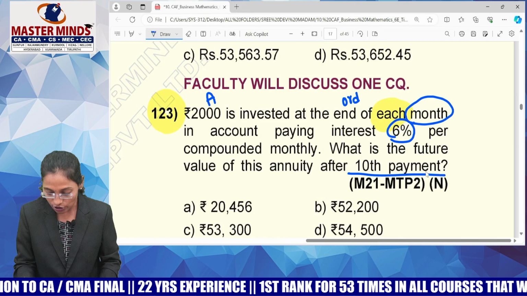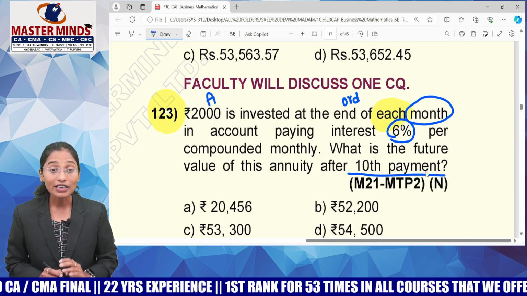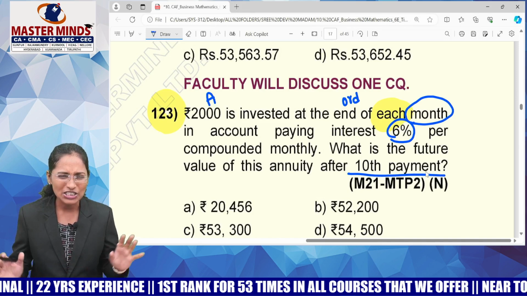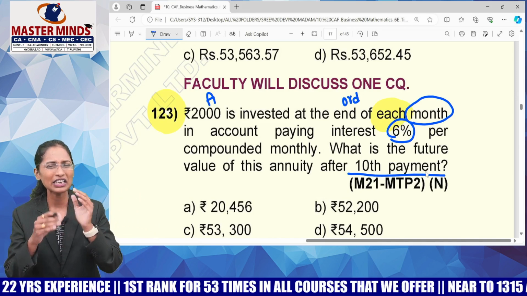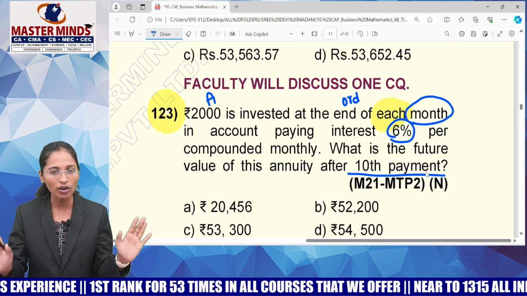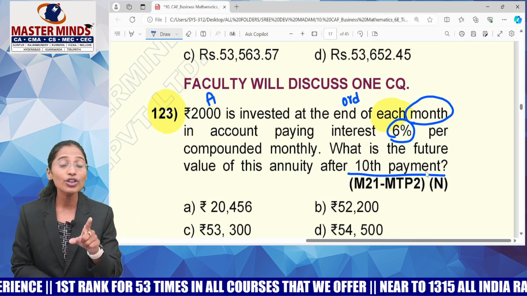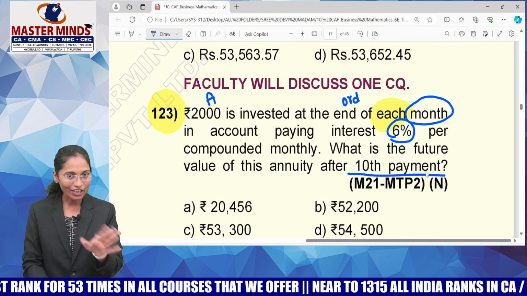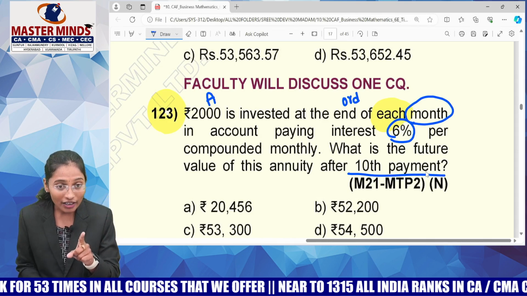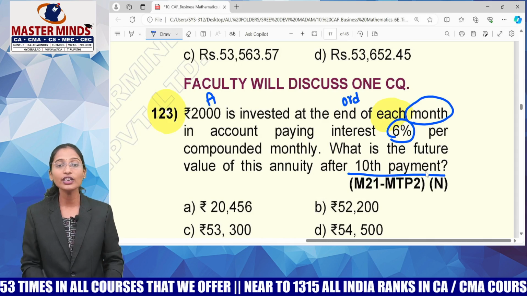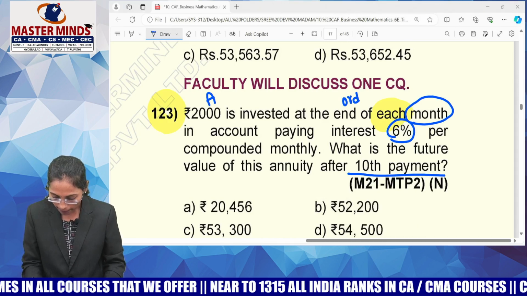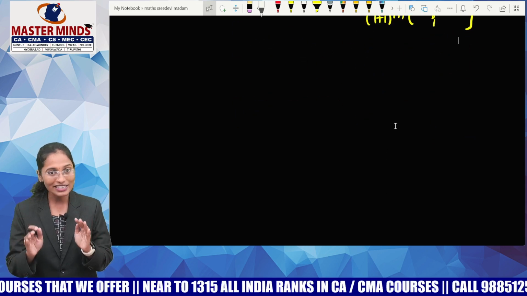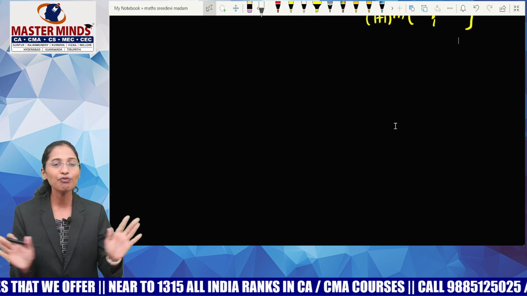What is the future value of this annuity after which payment, guys? After the 10th payment. I have already told you, N represents the number of payments. You need not worry about the 10th month, 11th month and all. Forget about that. N means the number of payments or receipts. How many payments are happening? 10 only. So you have to calculate the future value after the 10th payment. People have a problem with this 10th payment, so I'll explain it clearly and then you can forget about it.